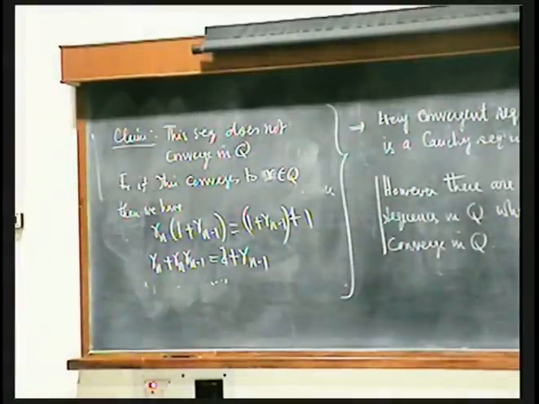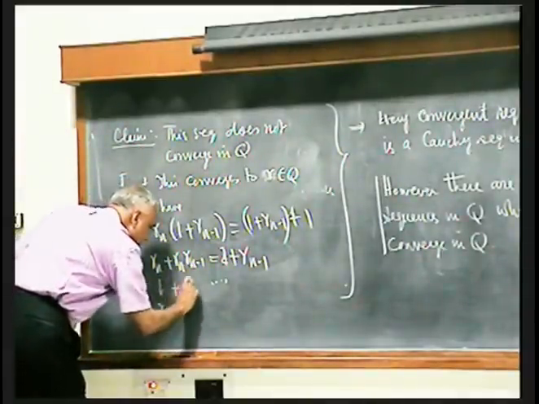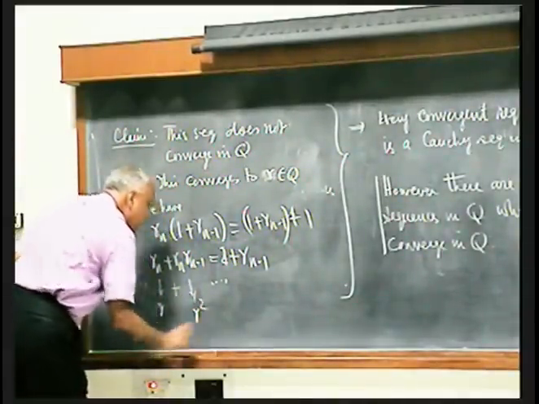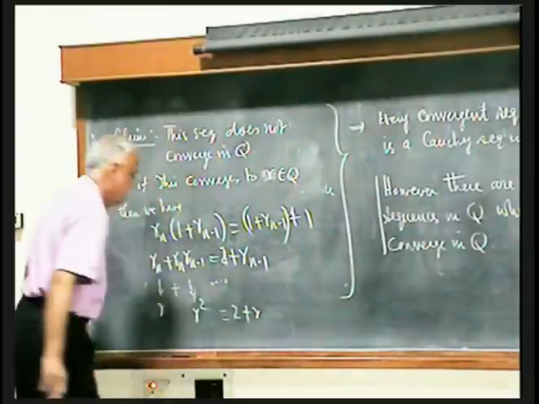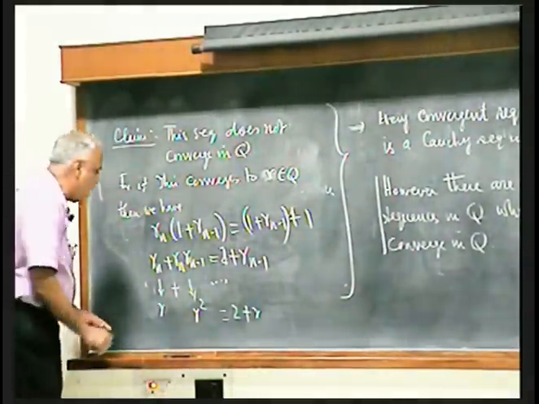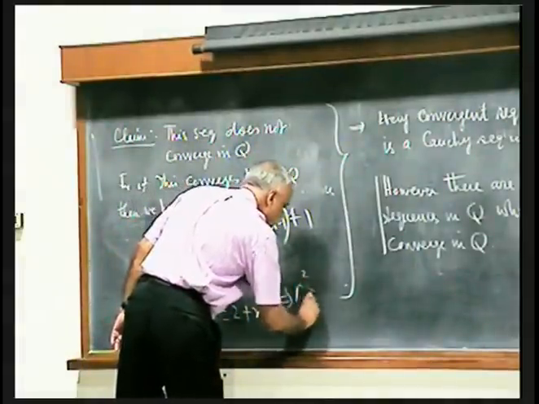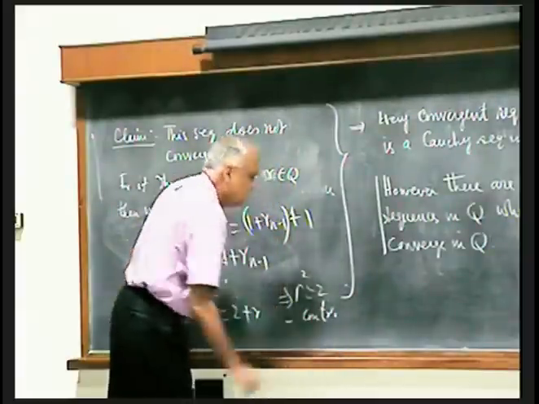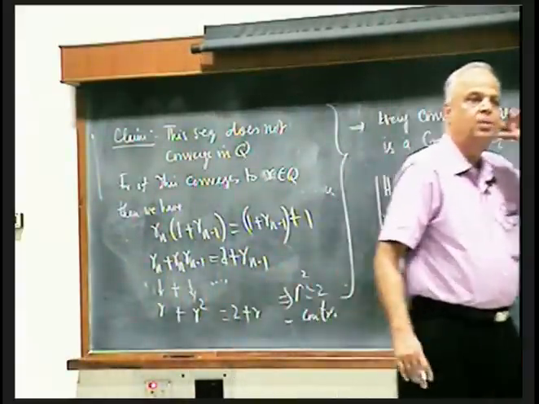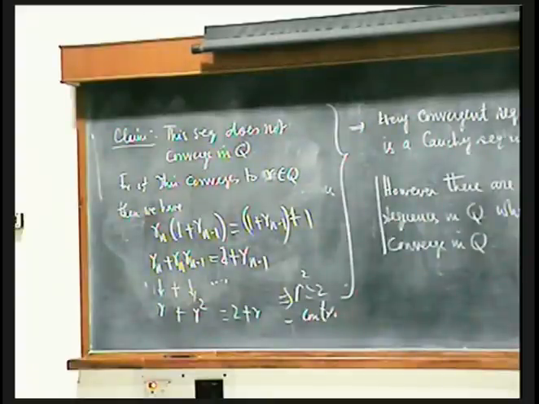Now n goes to infinity, this goes to R, product rule, this will go to R squared, and that will go to 2 plus R. So you will get R plus R squared is 2 plus R, which implies R squared is 2, contradiction, because there is no rational number whose square is 2. So therefore this sequence does not converge in Q.